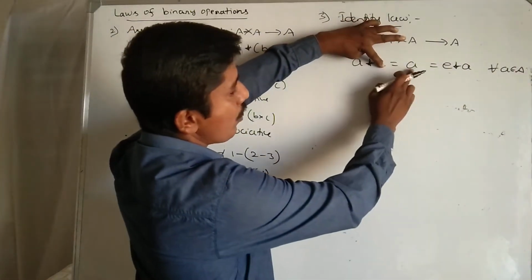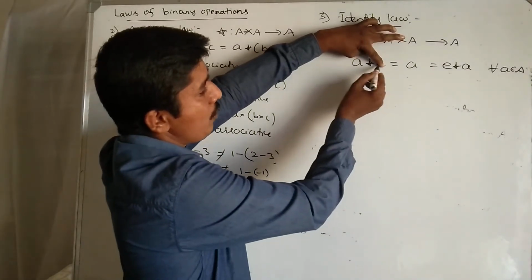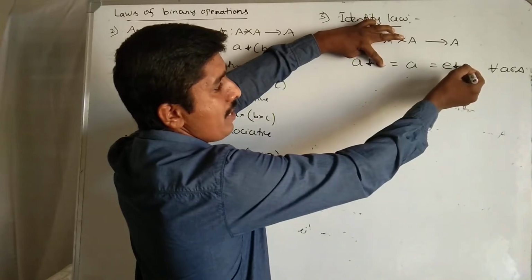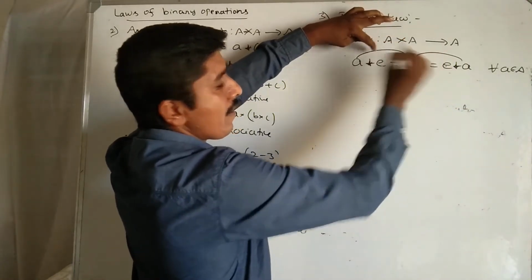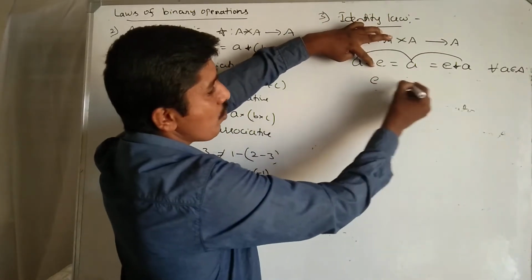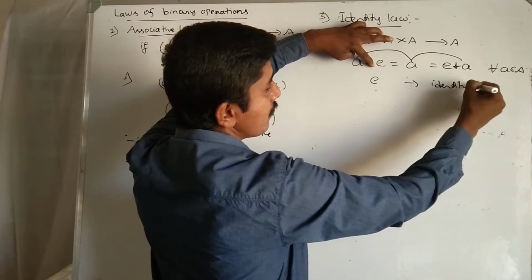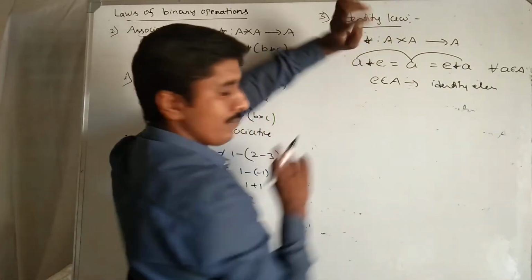A star E equals A, E star A equals A. The binary operation of A with E equals A itself. Then we say that E is called the identity element. E belongs to the same given set.